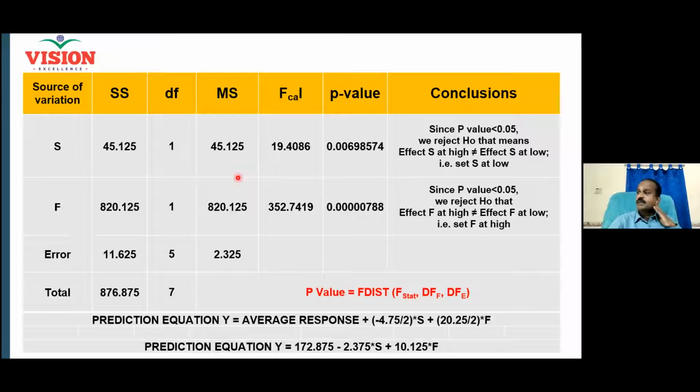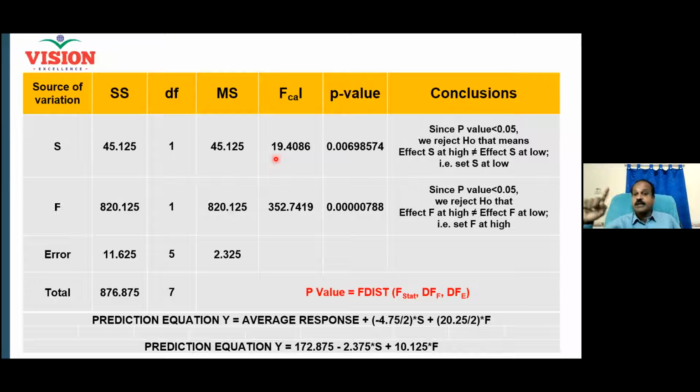And now after mean sum of squares, you need to calculate an F score. How to calculate the F score? Like I taught you the Z score, how to calculate Z score. Observed value minus target value divided by population standard deviation.